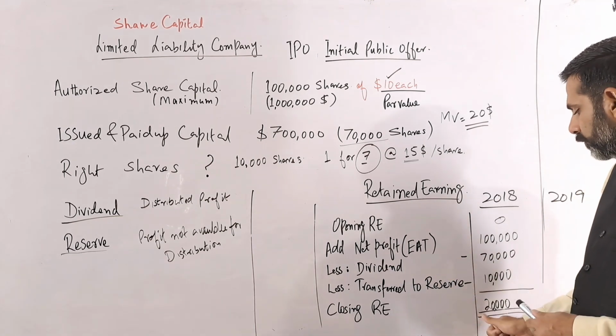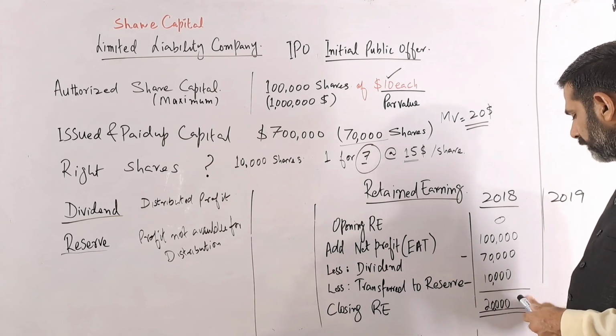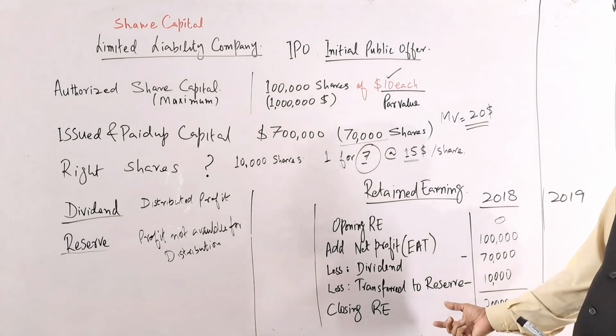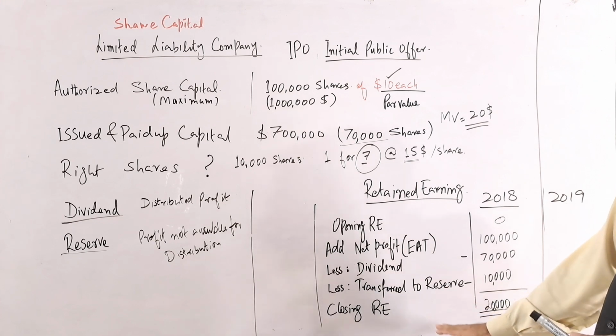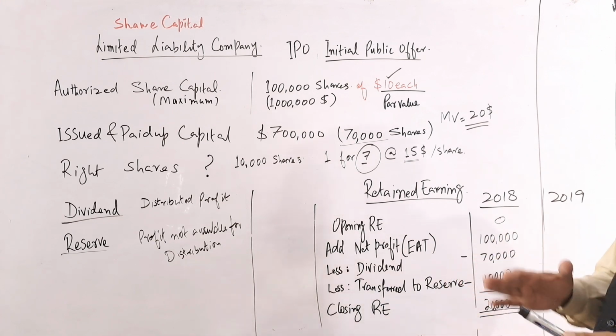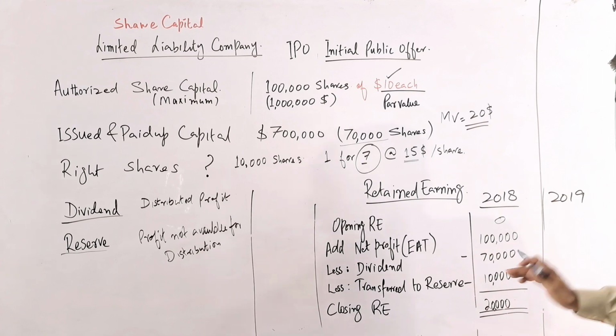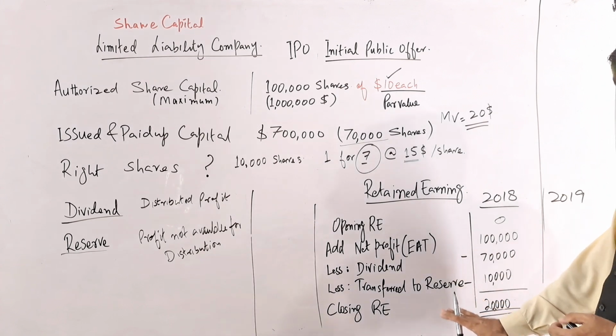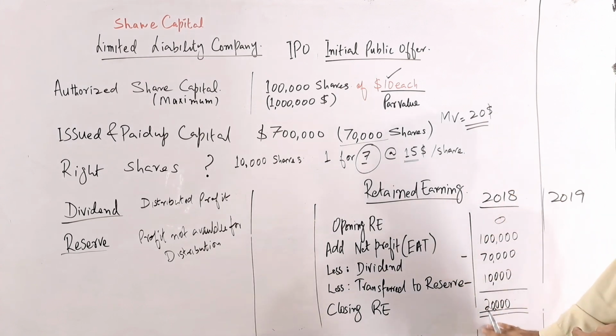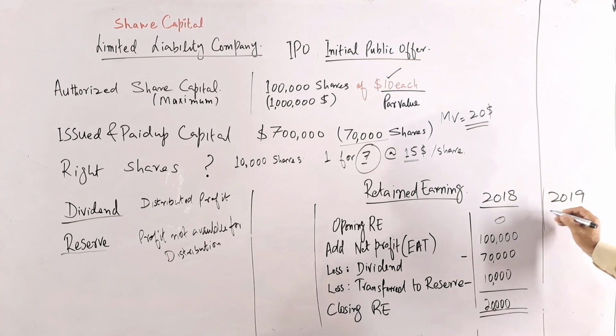So they have 20,000 available, which is considered the closing retained earning. This is the profit still available with them. The closing balance of 2018 will obviously transfer to 2019 as the opening balance, so it will be 20,000.